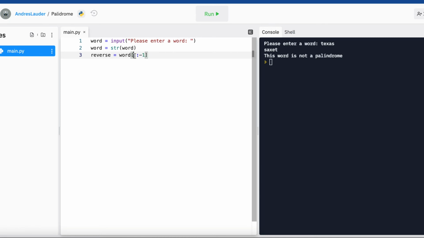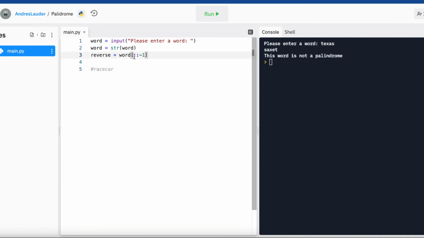Let me try to explain this super quickly, but watch my other video or research slicing if you're confused. So here we're going back, that's essentially what this negative is. If we have the word race car, then we're starting from R and going all the way back.